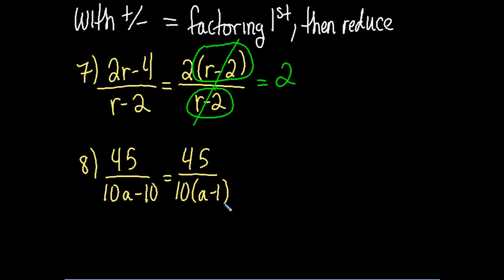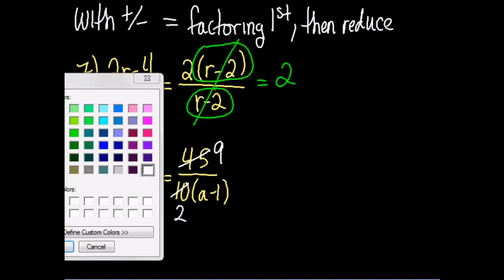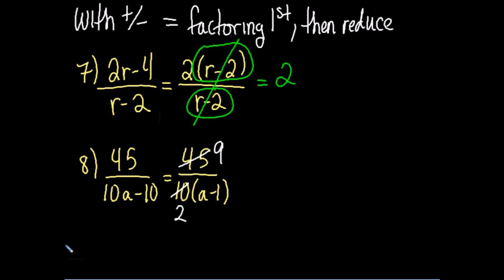And both of those will divide by 5. So make that a 9, and that a 2. And that'll be your final answer. So sometimes it's not always obvious initially what exactly you should do, but sometimes it is.